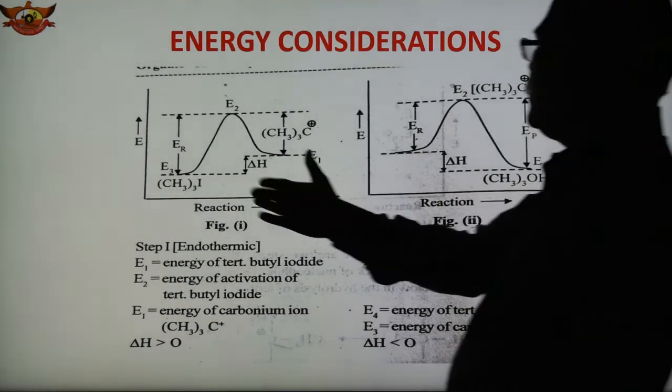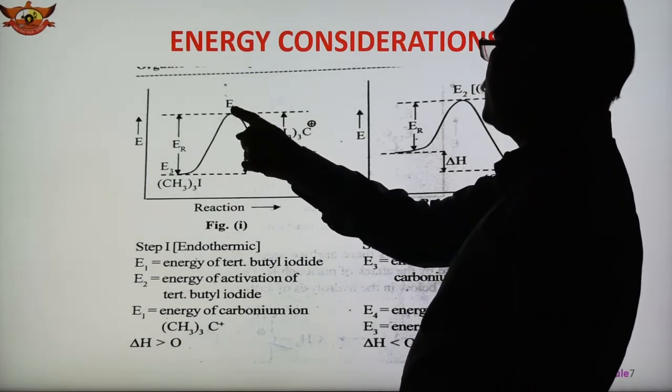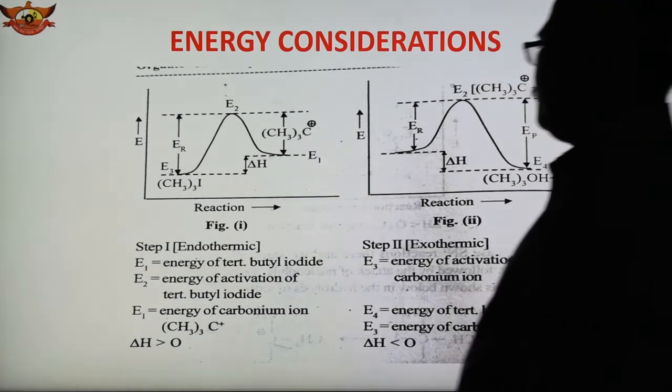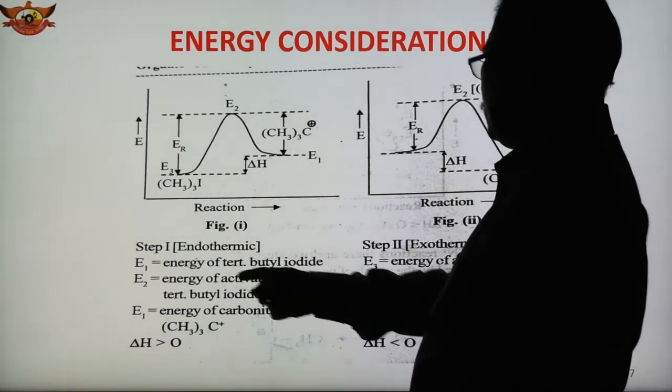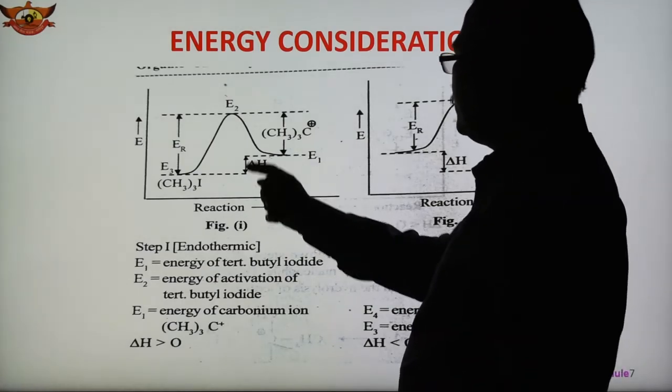So step 1 is shown here. The tertiary butyl iodide is converted to the transition state, and then to the product. See, delta H is greater than 0 in this case. In the other case, delta H is less than 0, and therefore see the energy difference, delta H.